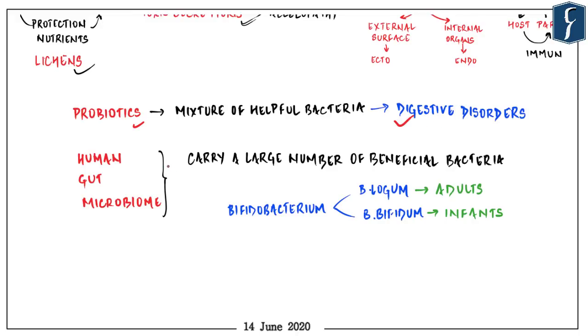Now, just like any other ecosystem, the human gut microbiome has a huge number of beneficial bacteria which are living in it. Now, the most important among them is Bifidobacterium, and there are two species of the same bacteria. Now, the first one is B. longum or Bifidobacterium longum, which is usually found in adult guts, and Bifidobacterium bifidum, which is found in infants. So, you can see that as the person grows, the microbiome or the ecosystem inside the stomach also changes as it leads to the transition of the species of the bacteria itself.